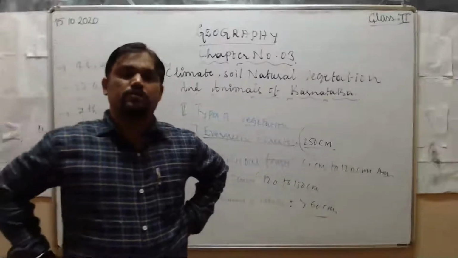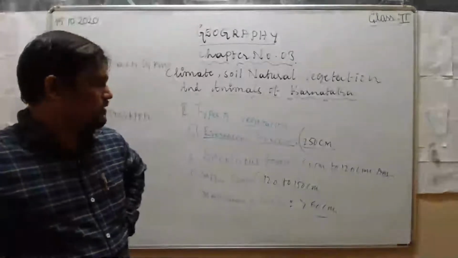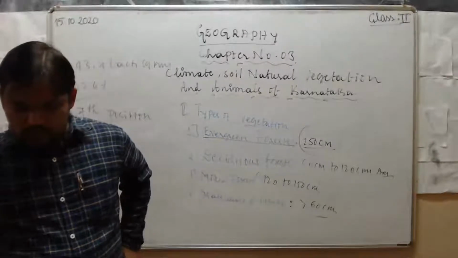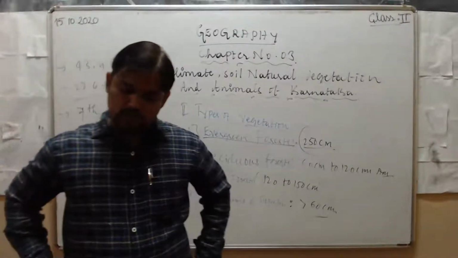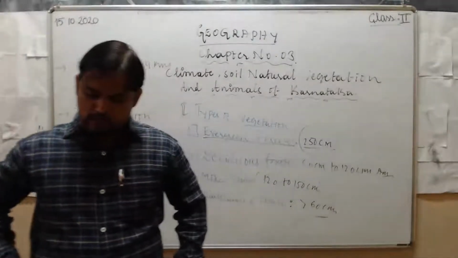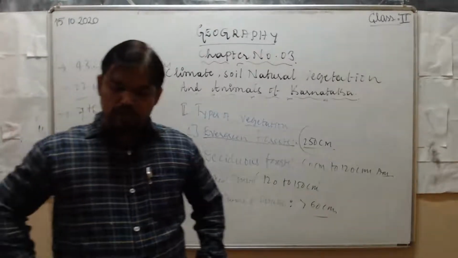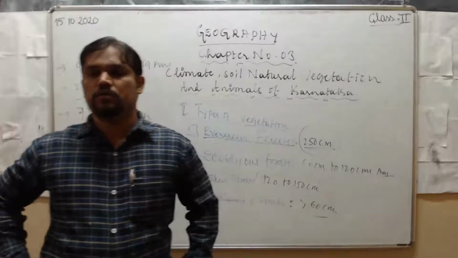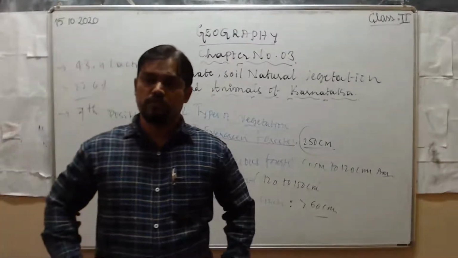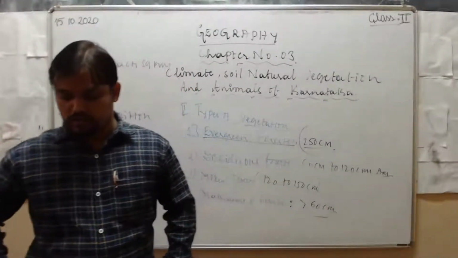Next, what are the uses of forests? First one, what do you mean by natural vegetation? Second one, what are the uses of forest? Next, which are the wild animals of Karnataka? Next, why Karnataka is known as land of sandalwood? Because abundantly we are growing sandalwood trees. So that's why it is called land of sandalwood.